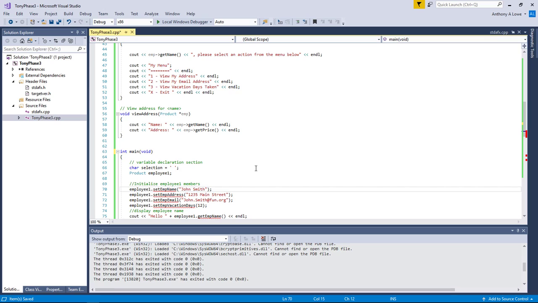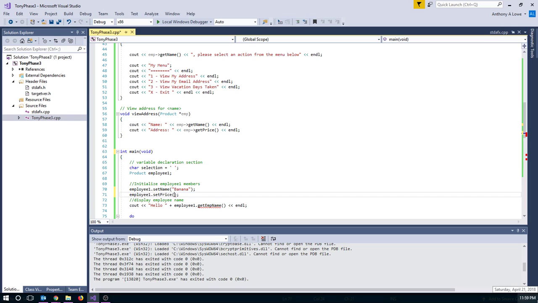So the employee one, set name. All right, so I'm going to change John Smith. I'm just changing this to be the first product, which will be, oh, I don't know, a banana. Banana, banana. And then I'm going to delete these and then change employee to set price.